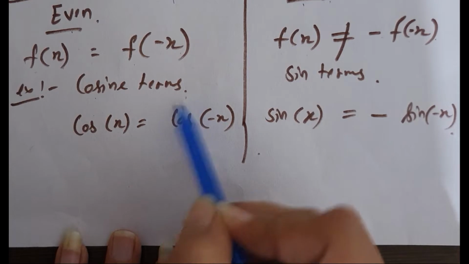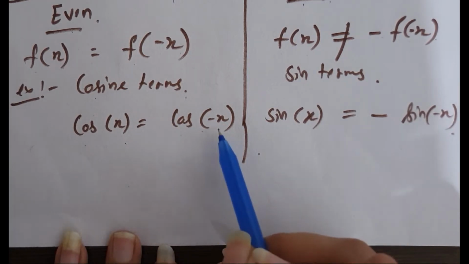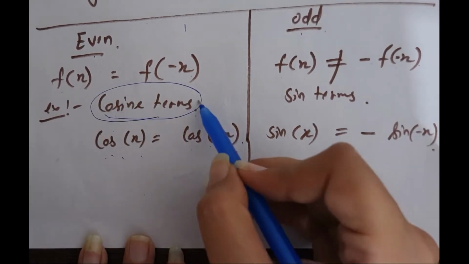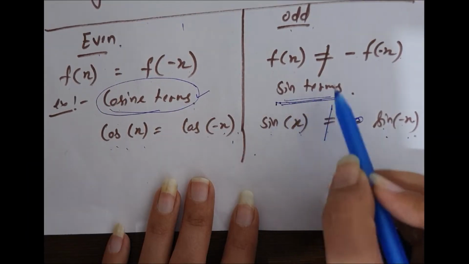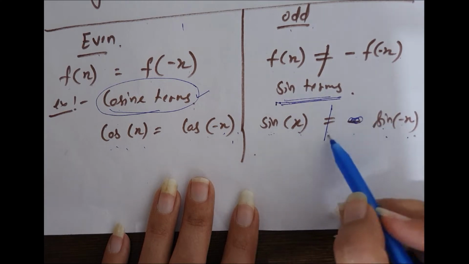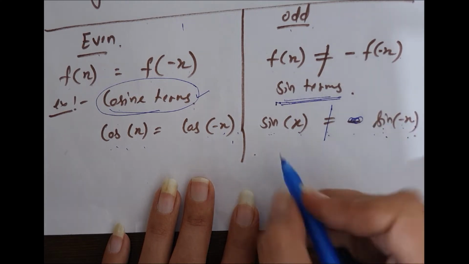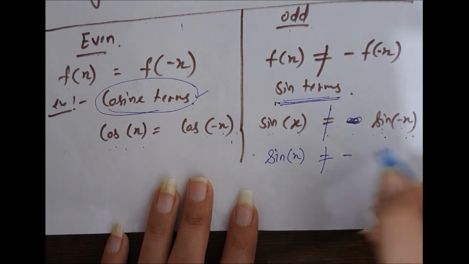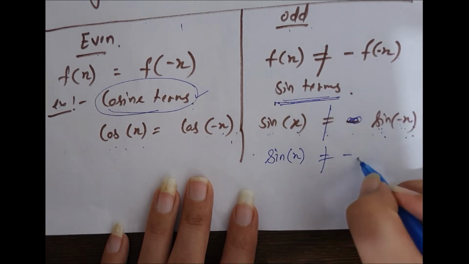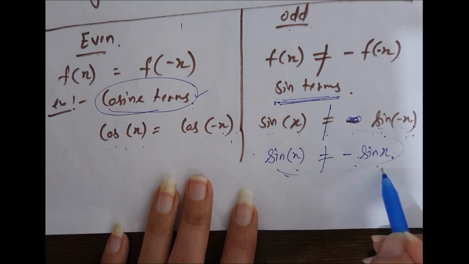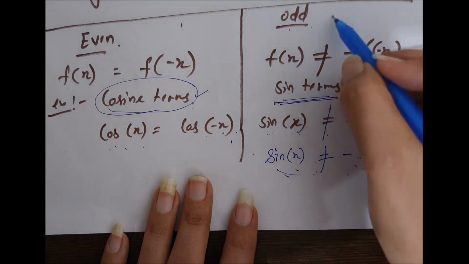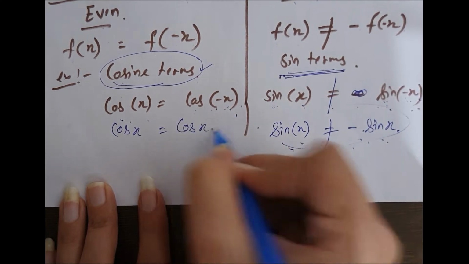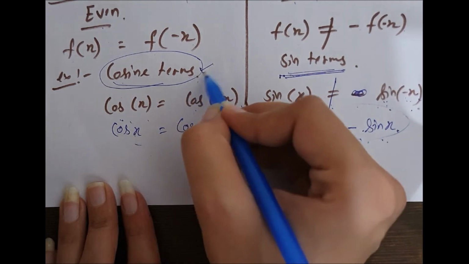in cosine terms, cos x is equal to cos of -x. These both are equal. Therefore, cos is called an even function, and sine is called odd because sin x is not equal to sin(-x). Sin(-x) is equal to -sin x. These are not equal, so this is called an odd function, and cos of -x is also equal to cos x. So this is called an even function.